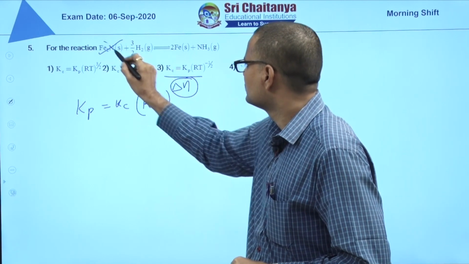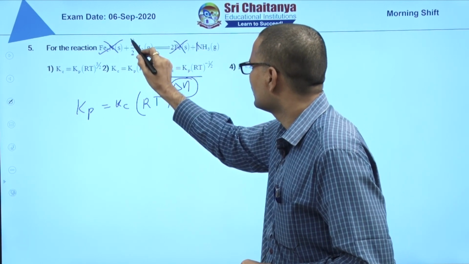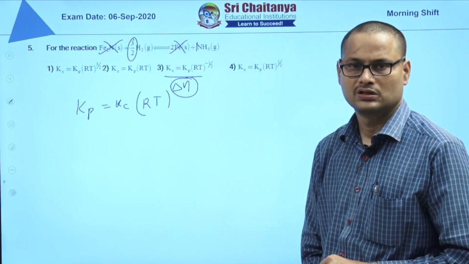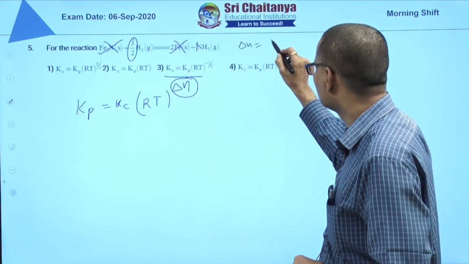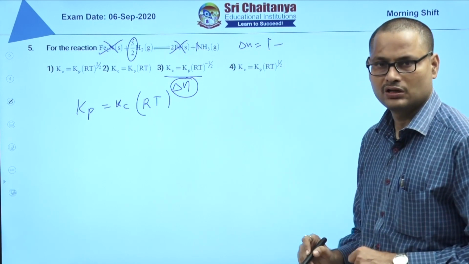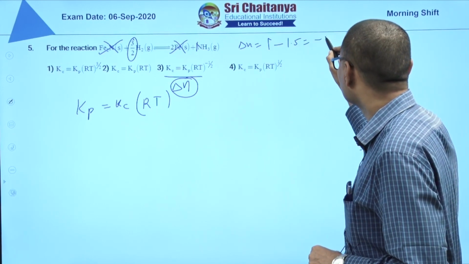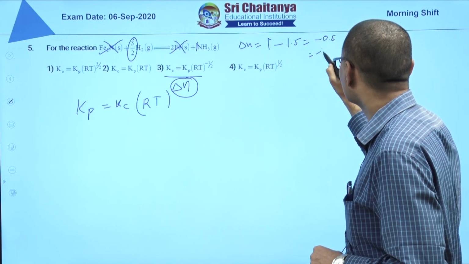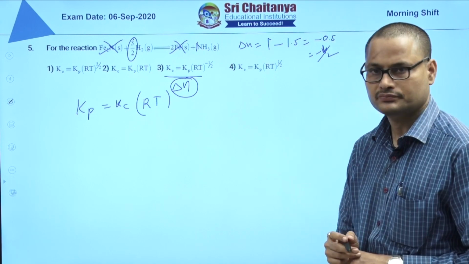This is solid. Product is 1 mole, reactant is 1.5 moles. Delta n is equal to number of moles of gaseous products 1, minus number of moles of gaseous reactant 1.5. So minus 0.5, minus 1 by 2 is delta n.